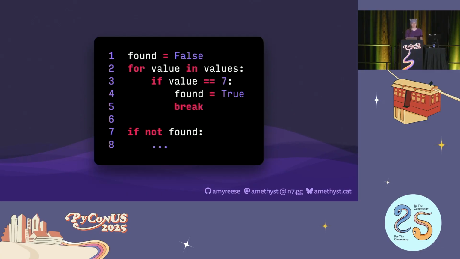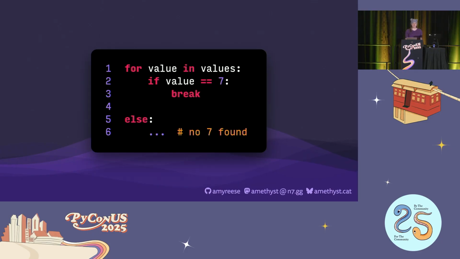So we can imagine this code pattern. We're iterating over some data, and we break on the first time that we find a match. Now, instead of maintaining new variables to handle a case with no match, we can replace that logic with an else block, simplifying our code, and hopefully making it more readable and maintainable in the process.